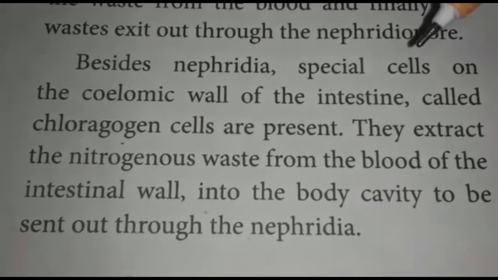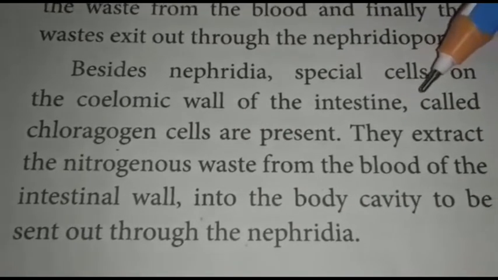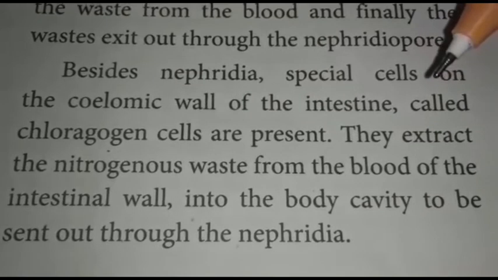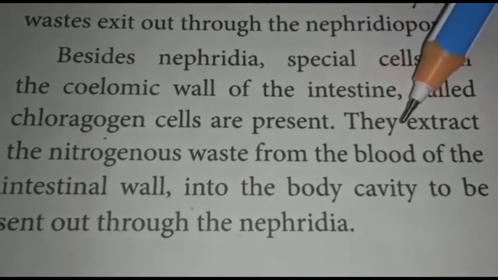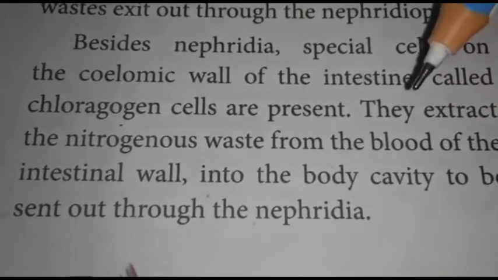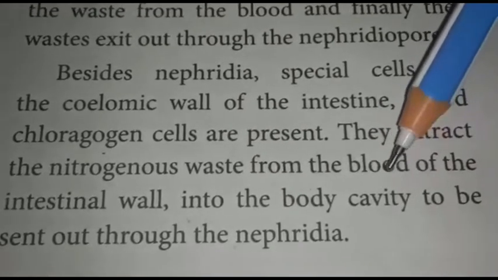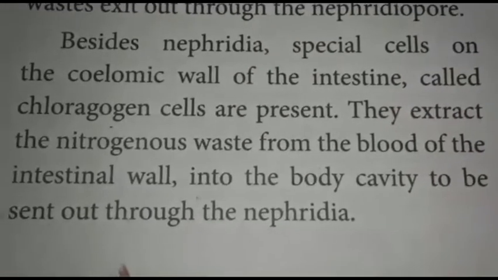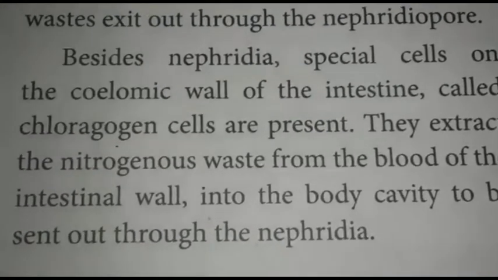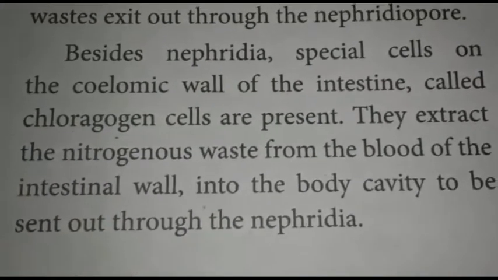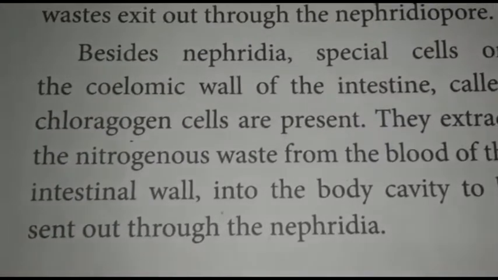These chloragogen cells extract the nitrogenous waste from the blood of the intestine wall into the body cavity, that is the coelomic cavity, to be sent out through the nephridia. So apart from the nephridia, the chloragogen cells also play an important role in excretion.